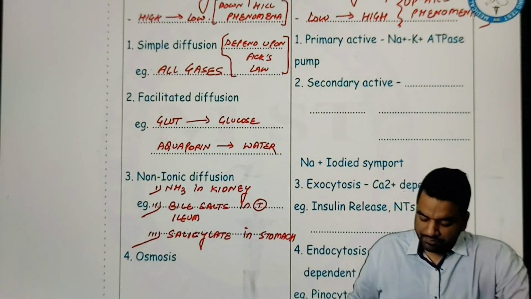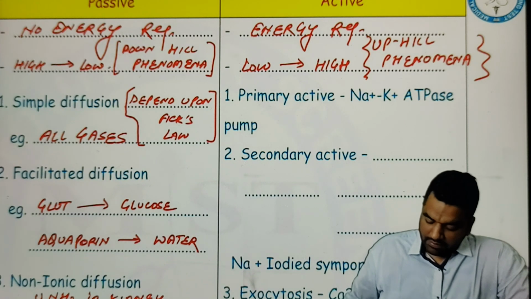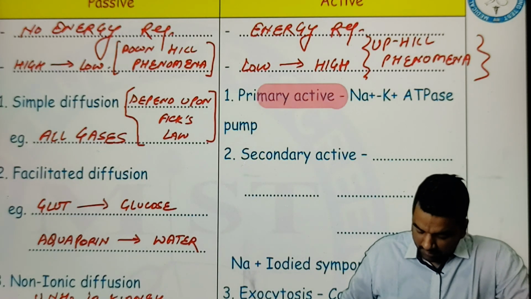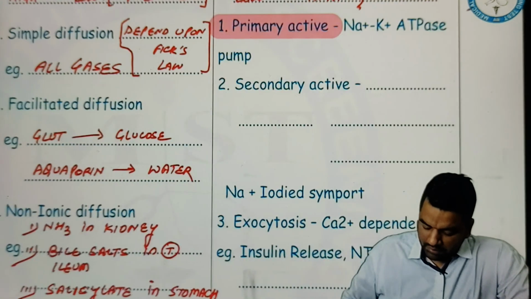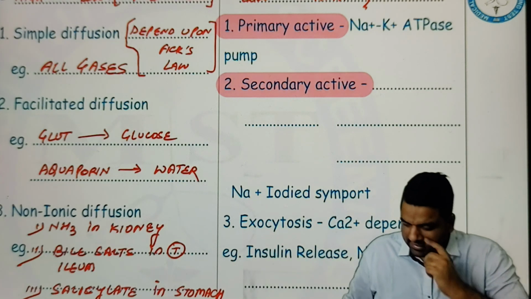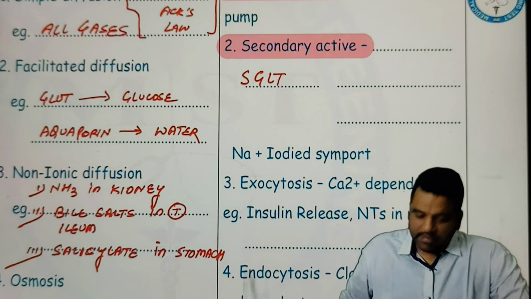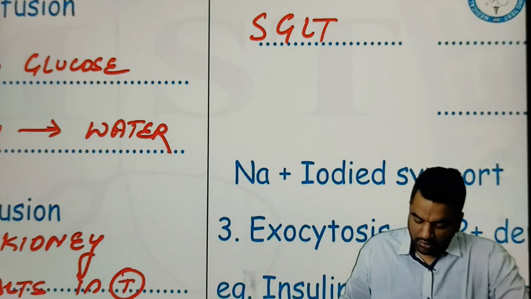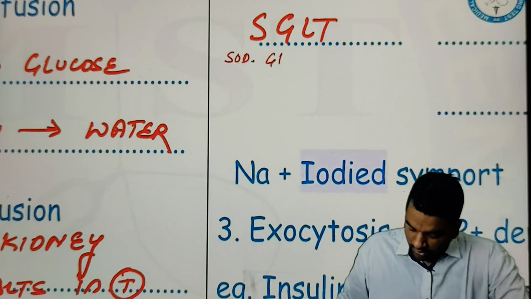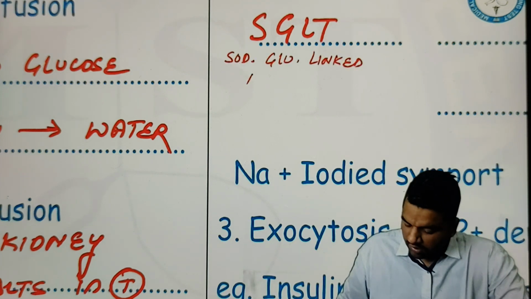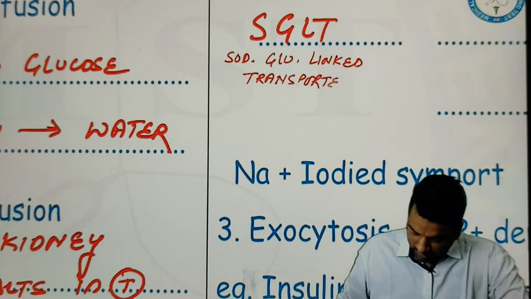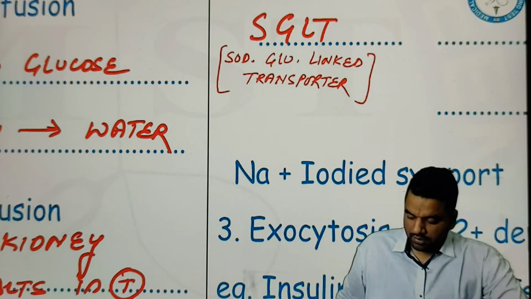Now talking about examples of primary active transport. The primary active example number one is the sodium potassium ATPase pump. Example of secondary active is your SGLT. SGLT stands for, guys, sodium glucose linked transporter. This is your SGLT.